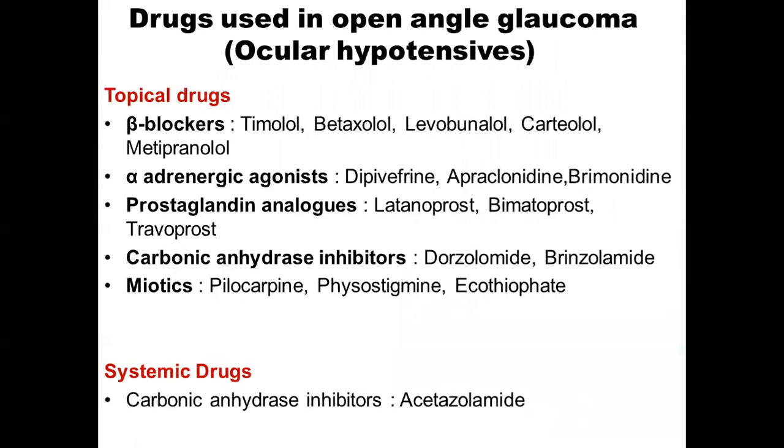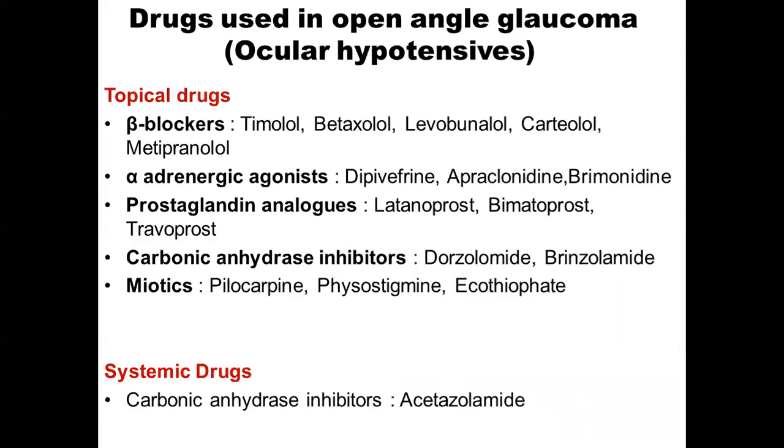Now, which are the drugs which we are using in the case of open angle glaucoma? These are collectively called ocular hypotensives because they decrease the intraocular tension. Among these, we have principally topical drugs like beta blockers: timolol, betaxolol, levobunolol, carteolol, metoprolol.